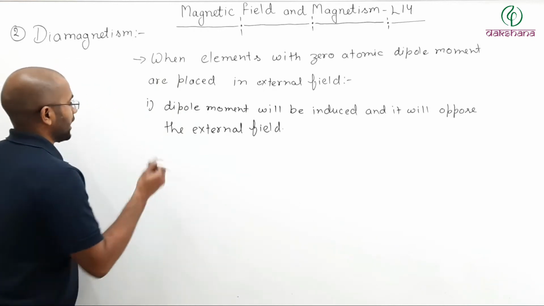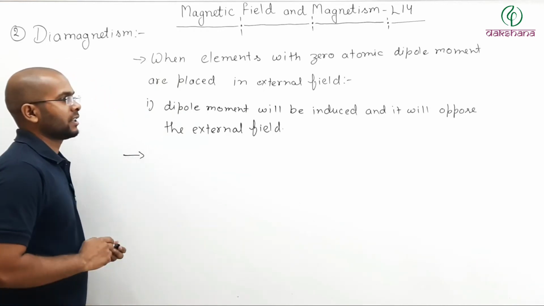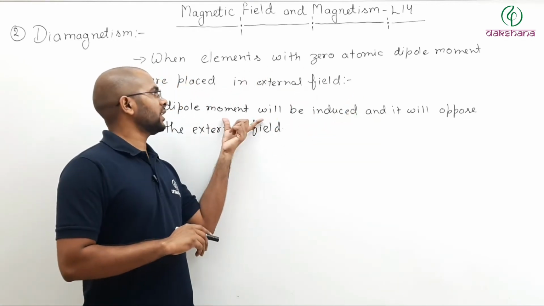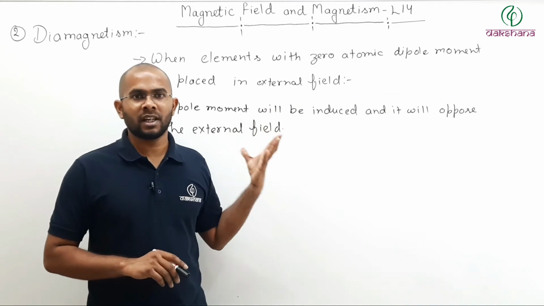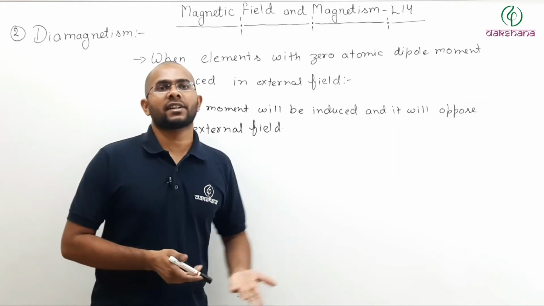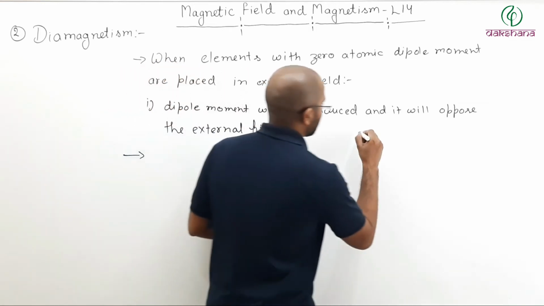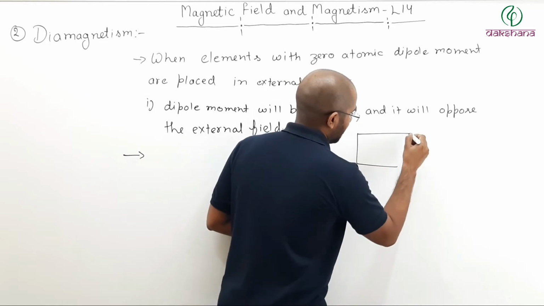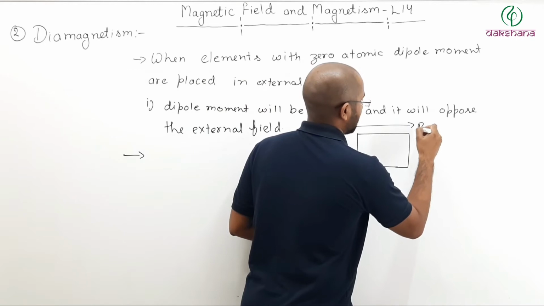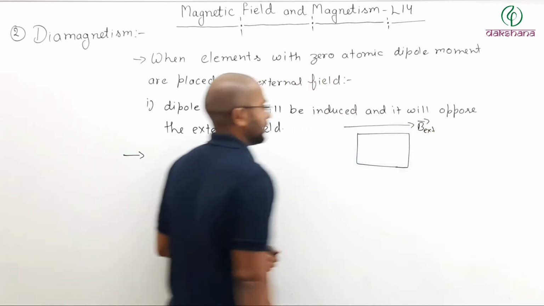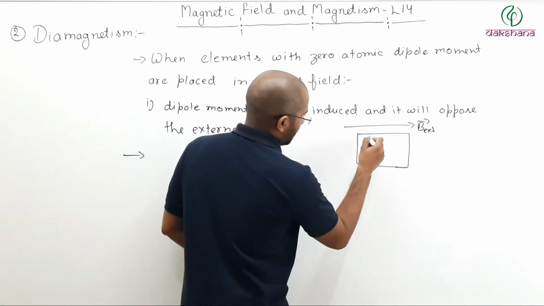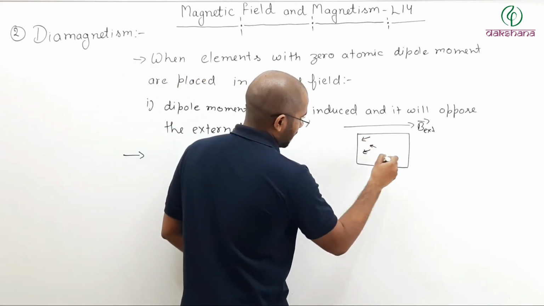And if there is no alignment, what can we say? One is the external field. Another will be the field due to induced atomic dipoles. And since the induced dipole moment is trying to oppose the external field, for example, let us say that here we have a material and here is the external field in this direction, B external. Now induced dipole moments are trying to oppose this field. So induced dipole moment will be like this, overall in the opposite direction.